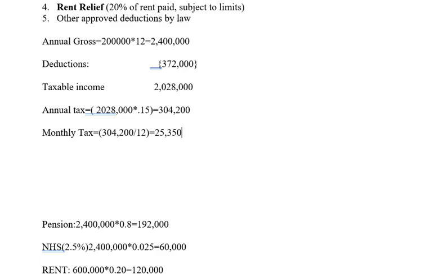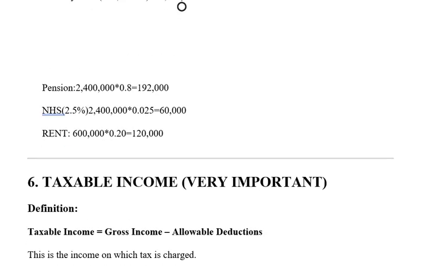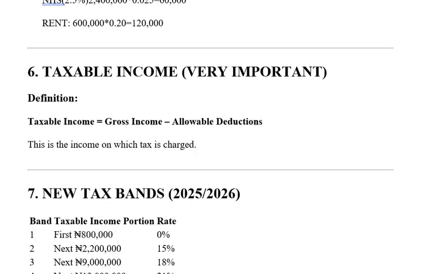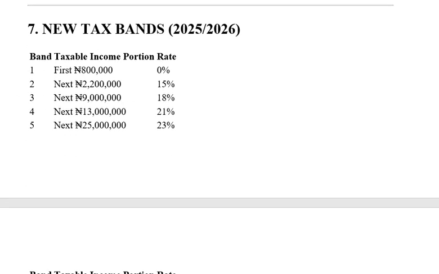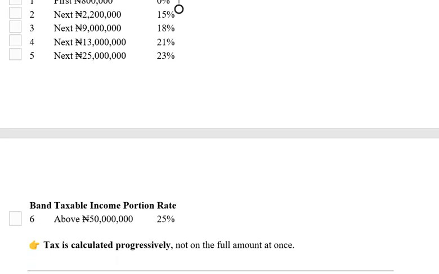That's how to do the calculation when it comes to salary taxes, as it were. So all that you need to know is to understand the band. From 0 to 800,000, you are not paying taxes. Between 800,000 to 2.2 million, you are paying 15%. Then between 2.2 million to 9 million, you are paying 18%. And between 9 million to 13 million, you are paying 21%. Between 13 million to 25 million, you are paying 23%.